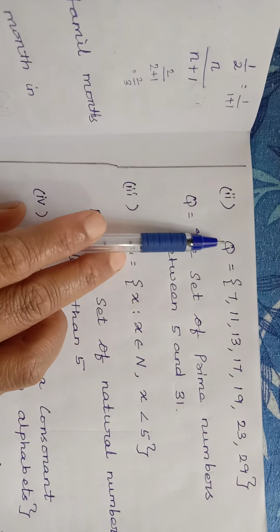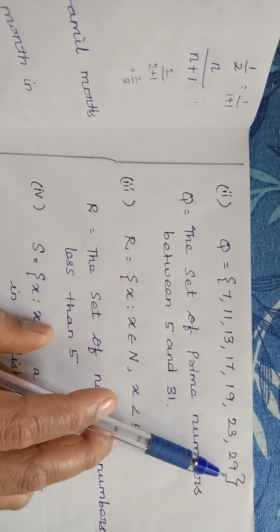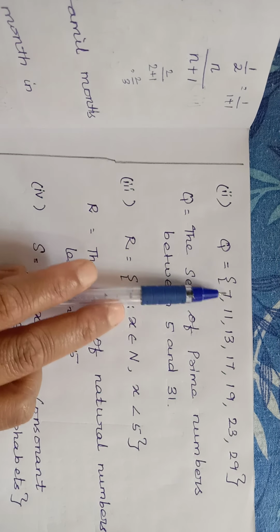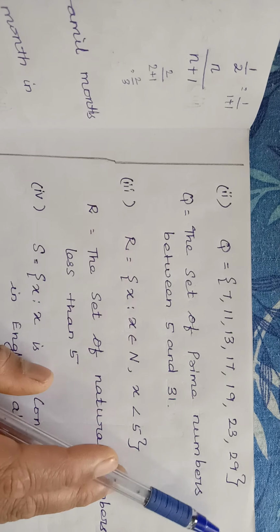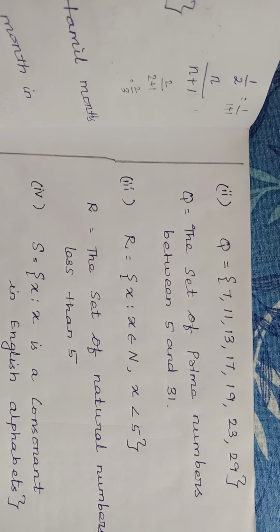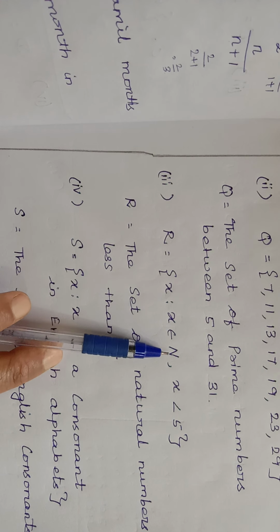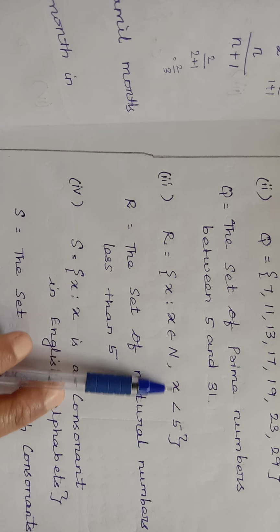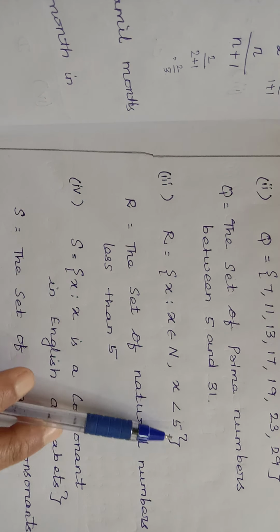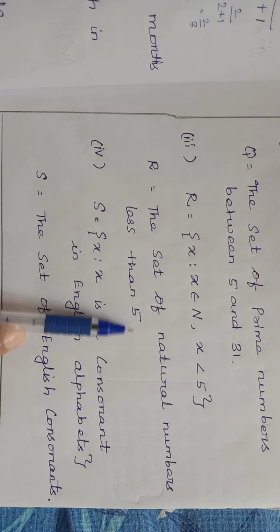Your second question. It is given Q equal to 7, 11, 13, 17, 19, 23, 29. So Q equal to, these are the odd numbers. The numbers between 5 and 31 is given. So the set of prime numbers between 5 and 31. R equal to x where x belongs to natural number, x is less than 5. The set of natural numbers, it should be less than 5. So the set of natural numbers less than 5.